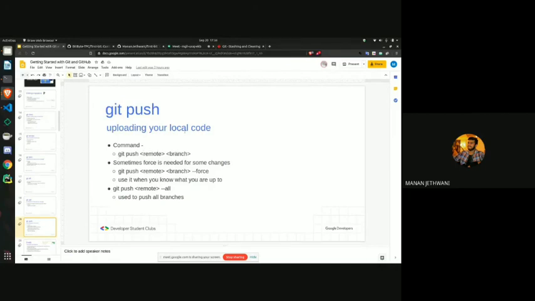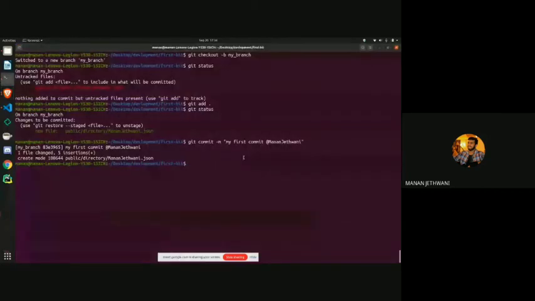These remote and branch are optional. If you don't write them, what push will do, it will just upload your code directly to the origin repository that was uploaded online, and it will take the branch you are currently working on and try to upload that.